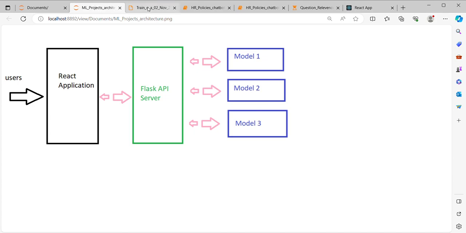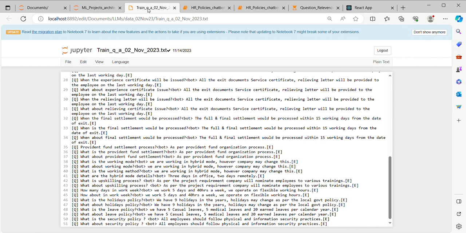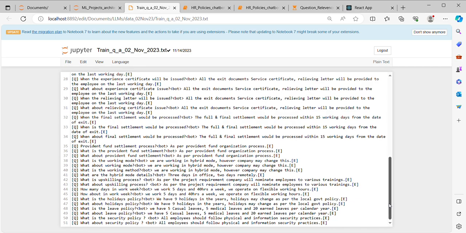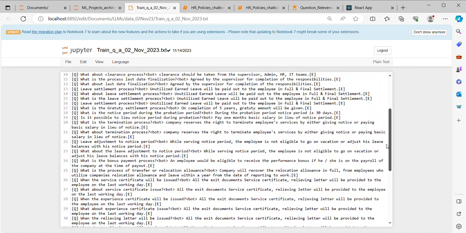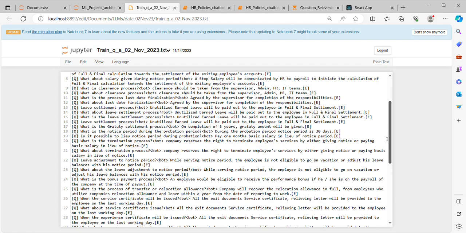The dataset I have chosen is 60 question and answer pairs for training, and it took approximately 3 hours in this GPU environment.